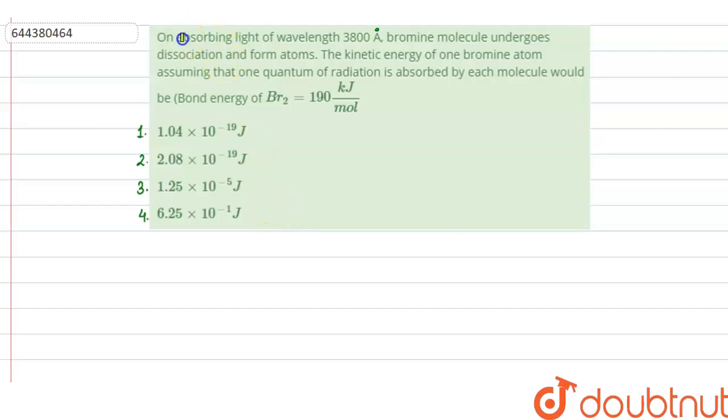Hey everyone, let us solve this question. The question says that on absorbing light of wavelength 3800 angstrom, bromine molecule undergoes dissociation and form atoms. The kinetic energy of one bromine atom, assuming that one quantum of radiation is absorbed by each molecule, would be. Bond energy of Br2 is equal to 190 kilojoule per mole.